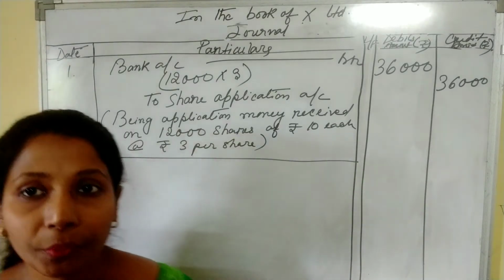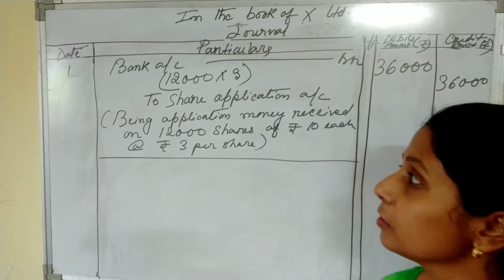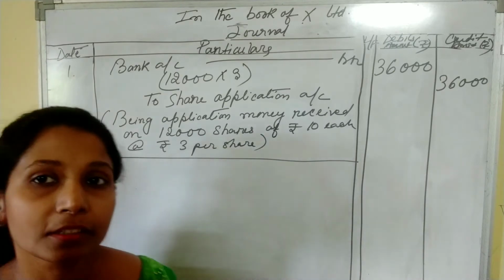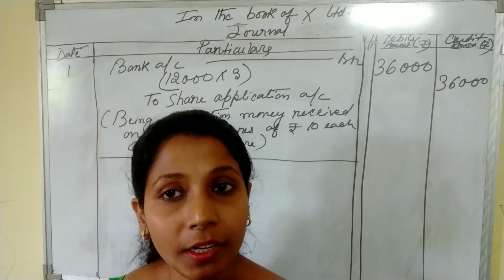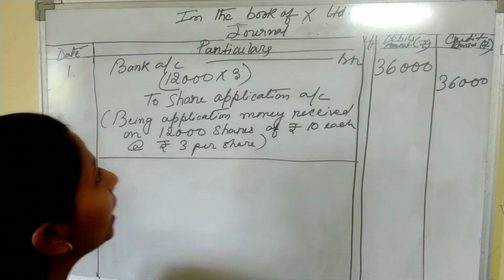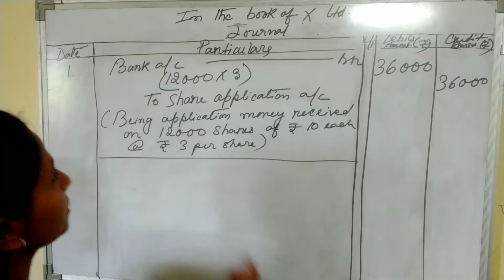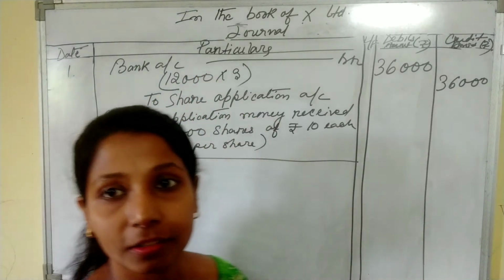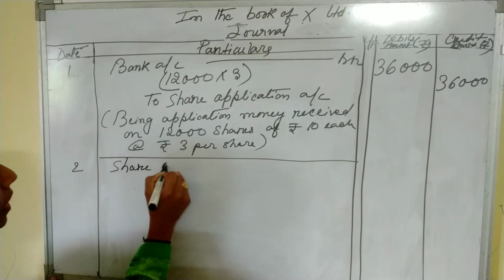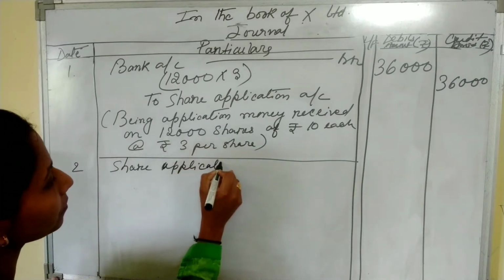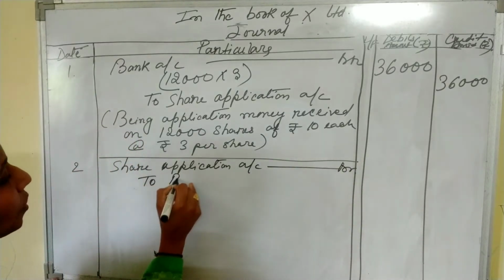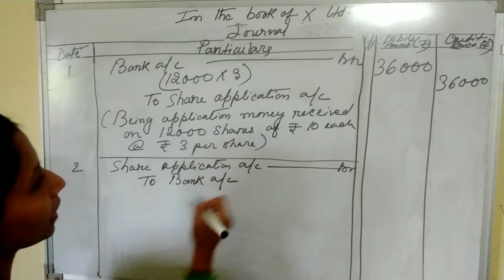Now in our question it is given that the directors have decided to refund back the excess application money. So the next journal entry will be the refunding back of excess application money. Now when we refund back the excess application money, then bank will be credited and share application account is debited. Share application account debit to bank account.